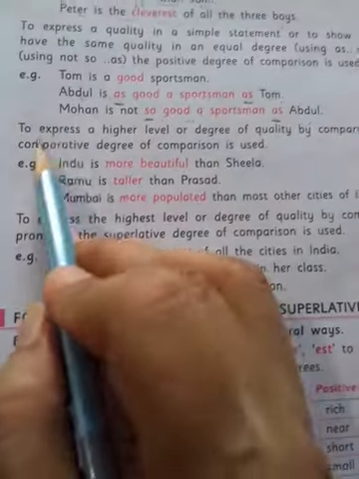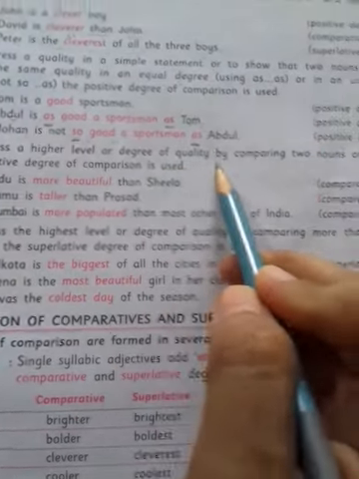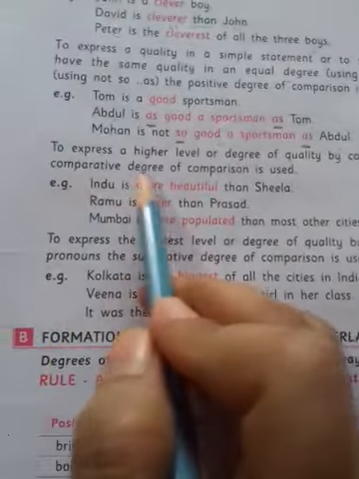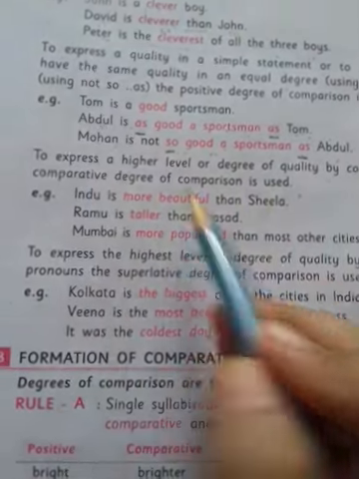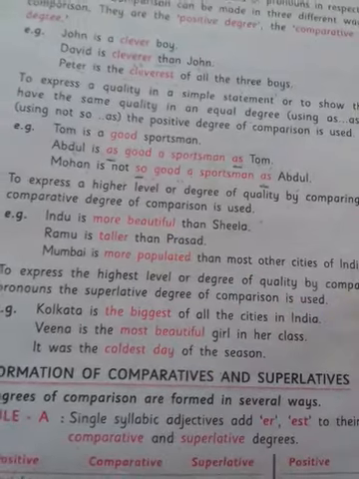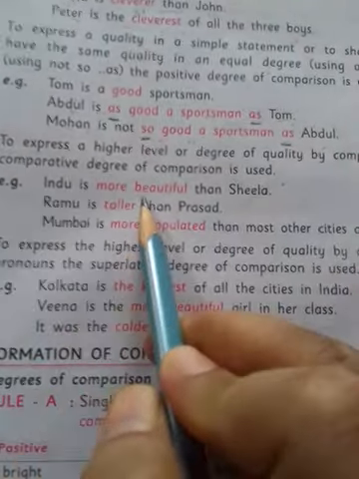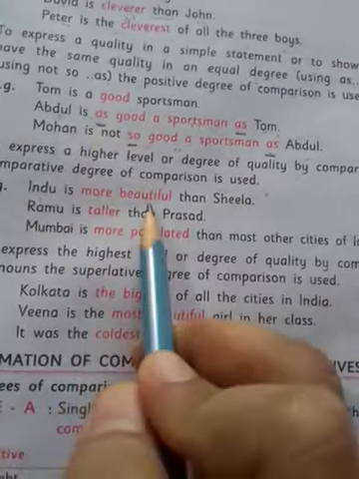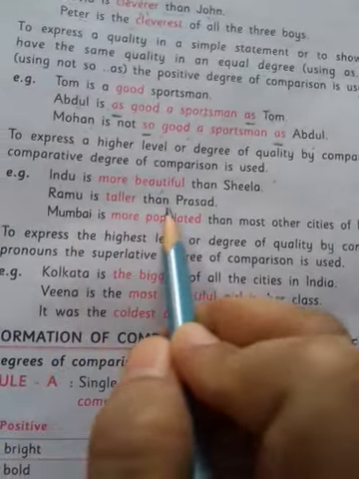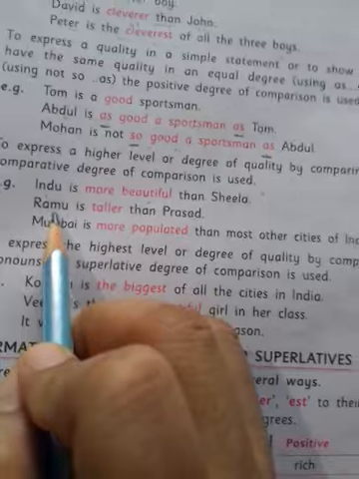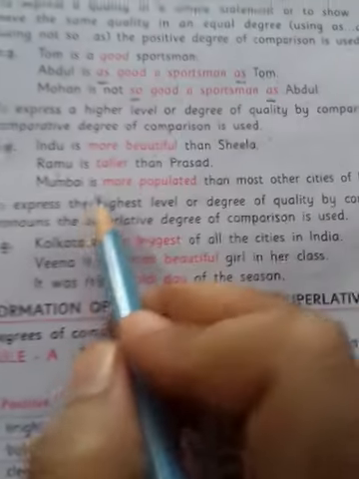To express a higher level or degree of quality by comparing two nouns or pronouns, the comparative degree of comparison is used. Here we are expressing higher than that. Indu is more beautiful than Sheila. Here two are there, Indu and Sheila, but Indu is more beautiful. So we are using comparative degree. Now Ramu is taller than Prashad. Here two are there, Ramu and Prashad, but who is taller? Ramu is taller. So comparative degree.